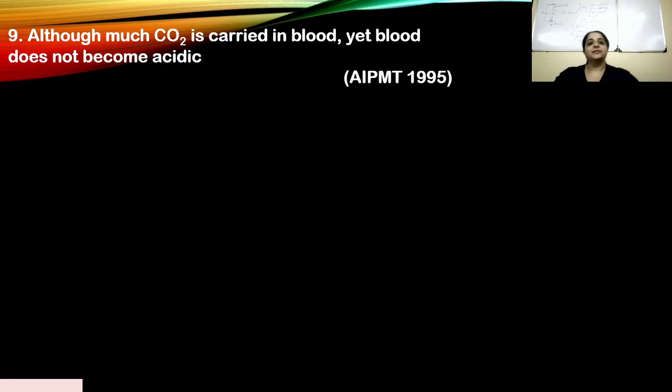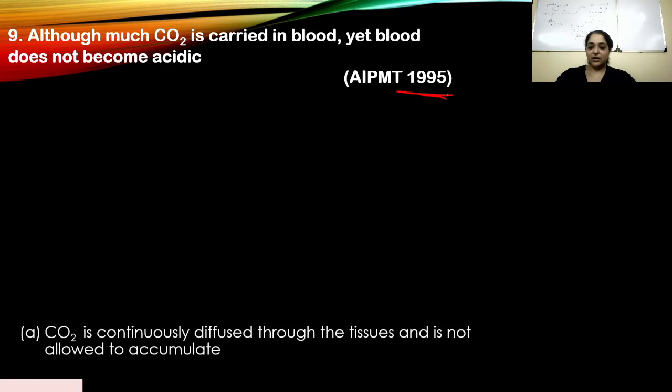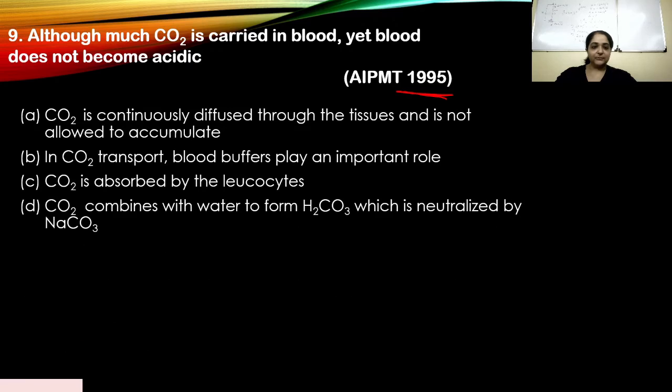All right, question 9. Although much CO2 is carried in blood, yet blood does not become acidic. And this appeared in 1995. Let's look at our options. A. CO2 is continuously diffused through the tissues and is not allowed to accumulate. B. In CO2 transport, blood buffers play an important role. C. CO2 is absorbed by the leukocytes. D. CO2 combines with water to form H2CO3, which is neutralized by NaCO3. Again, I would suggest you pause the video and come back to this question and then check your answer.